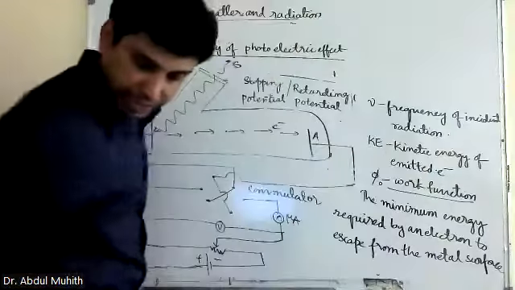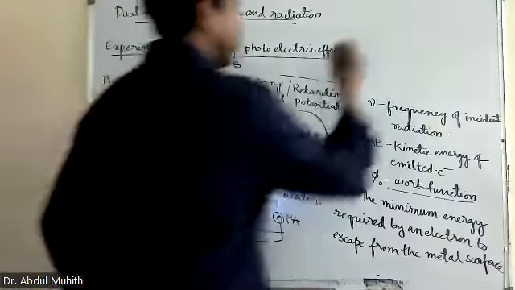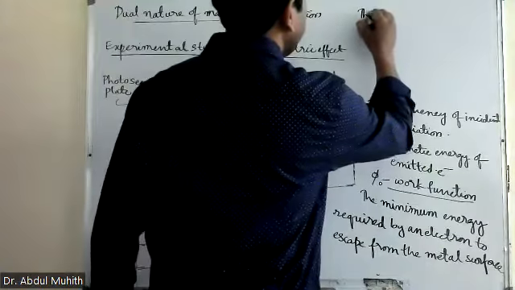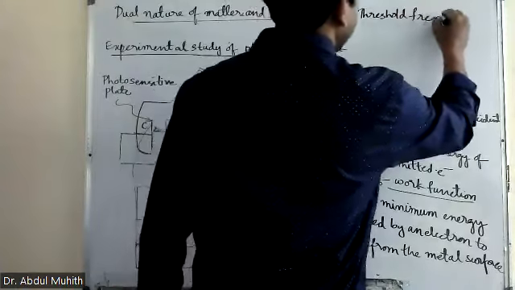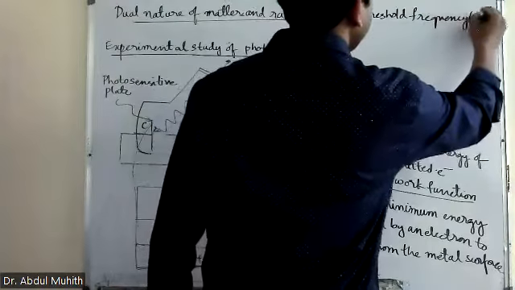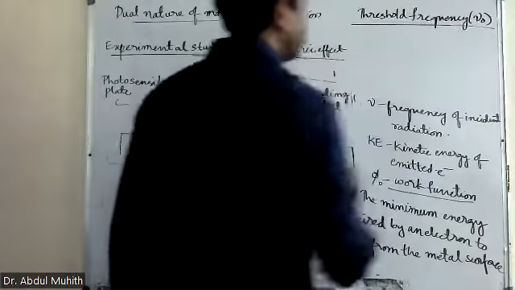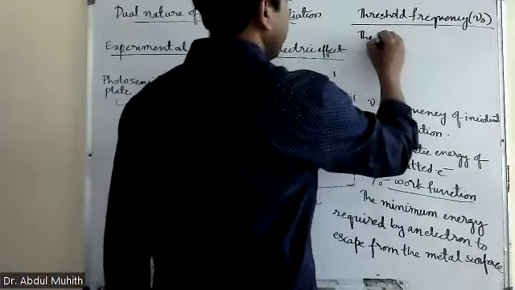Now, I'll write the definition for threshold frequency. Threshold frequency, that is nu zero. What is threshold frequency?